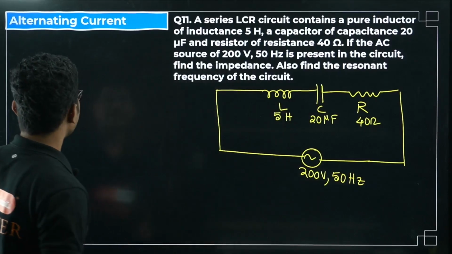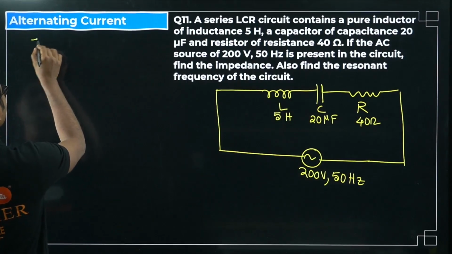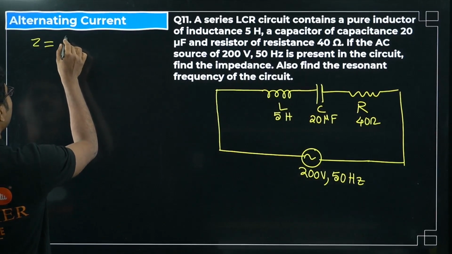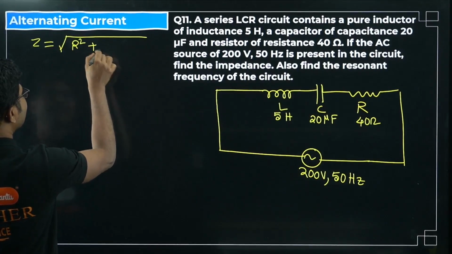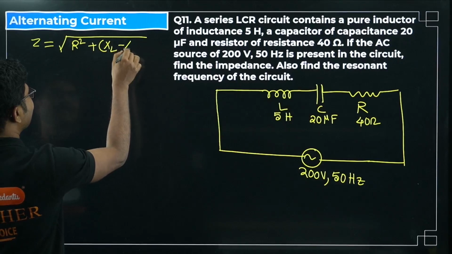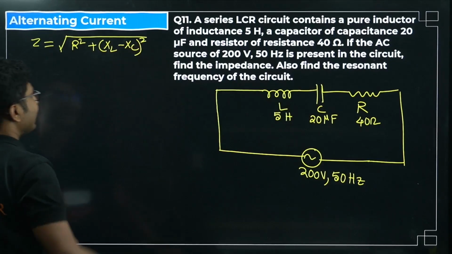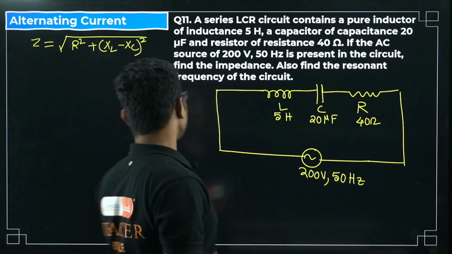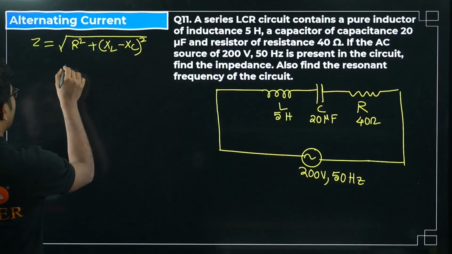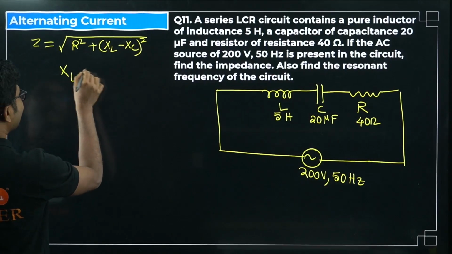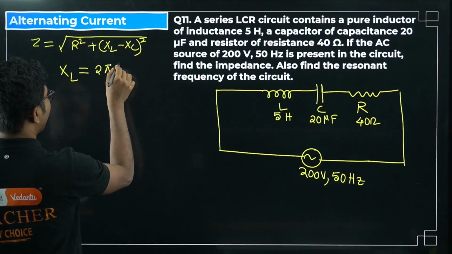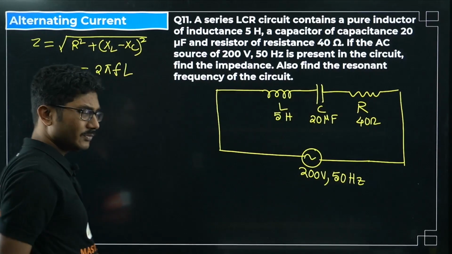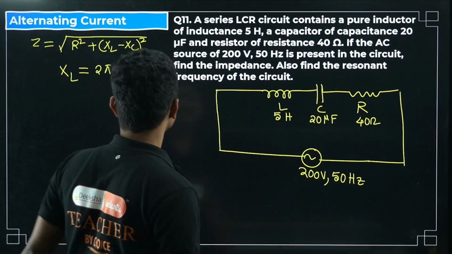So first we have to find the impedance. We know that the impedance formula is given by Z equals square root of R square plus (XL minus XC) whole square, right? This is the formula for impedance. So we have to calculate XL, the inductive reactance. What is inductive reactance? Inductive reactance is 2 pi f L, right?